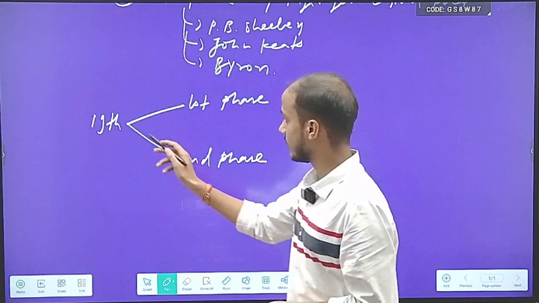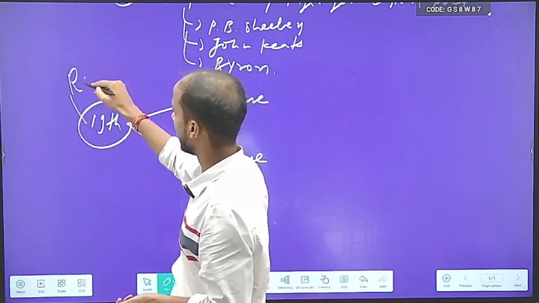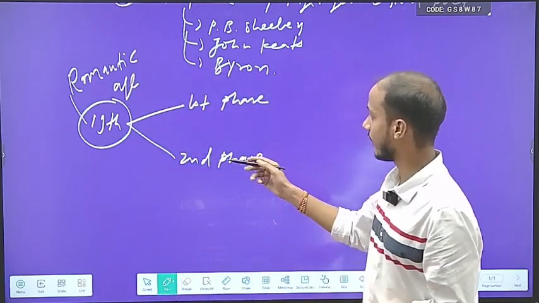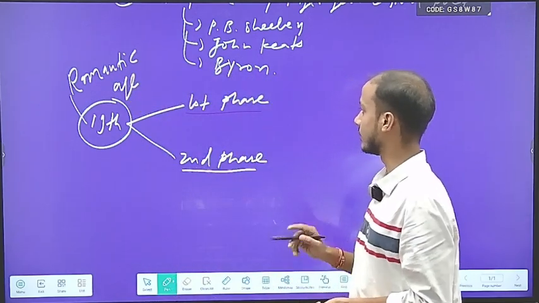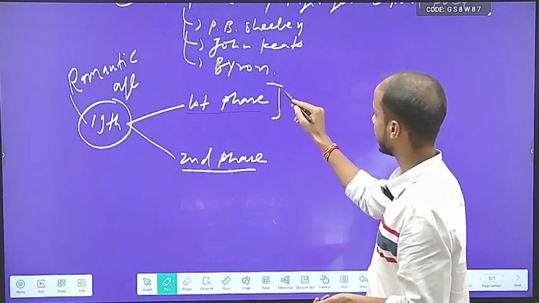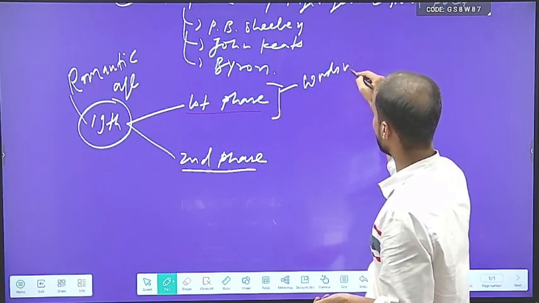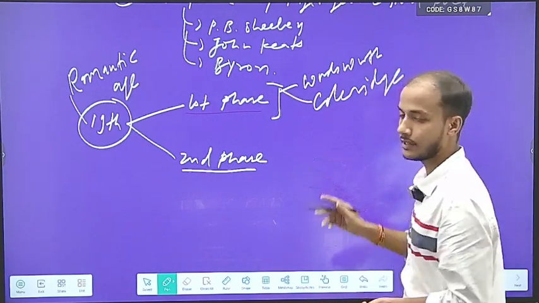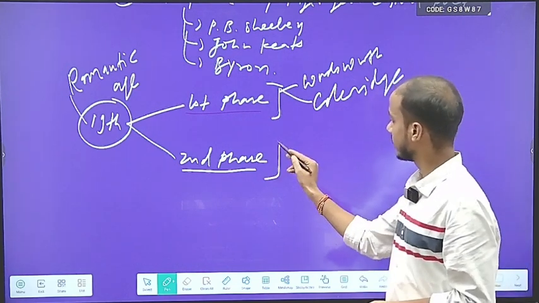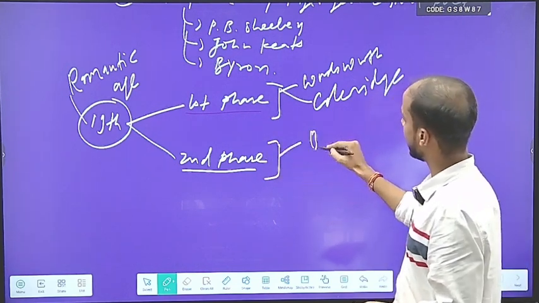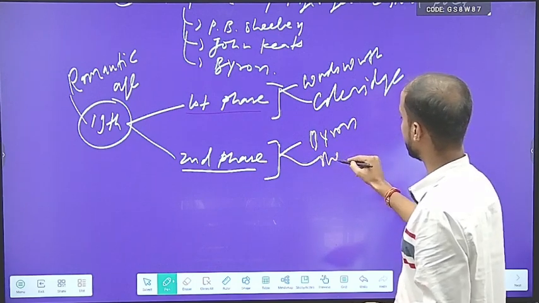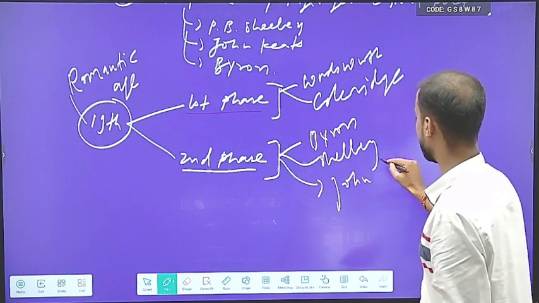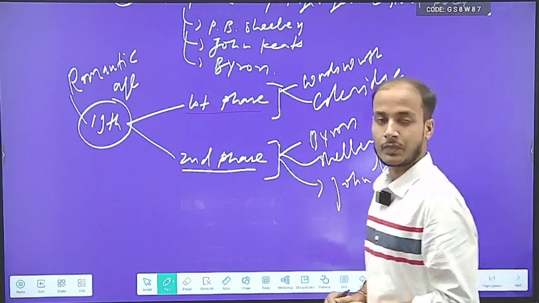So the 19th century is called the romantic age, right? And this age is further divided into two phases, first phase and second phase. And the poets belonging to the first phase are Wordsworth and Coleridge, right? This is what we have studied so far. And the poets who belong to the second phase are Byron, Shelley, and last one is John Keats, right?